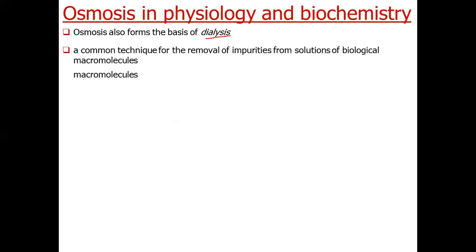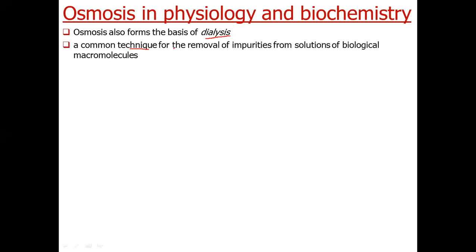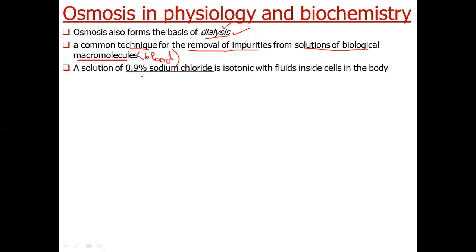Next application is in dialysis. Dialysis is a technique for removal of impurities from solutions of biological macromolecules, for example, blood. Dialysis is used for the purification of blood. Generally, in our body, blood is purified by kidneys. But if by some means the kidneys of any person are not working, we can artificially purify blood by a phenomenon called dialysis. A 0.9% sodium chloride solution is isotonic with fluids inside cells in the body.